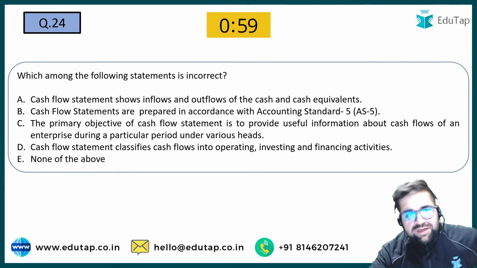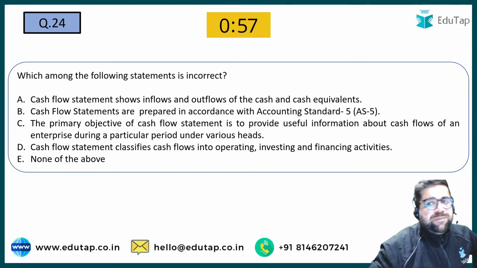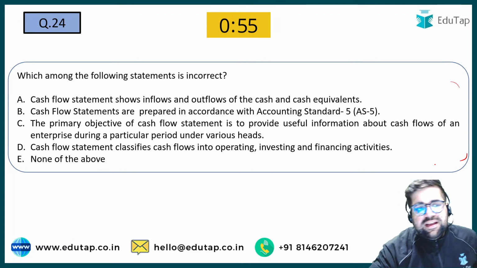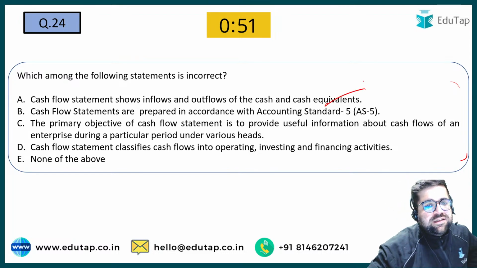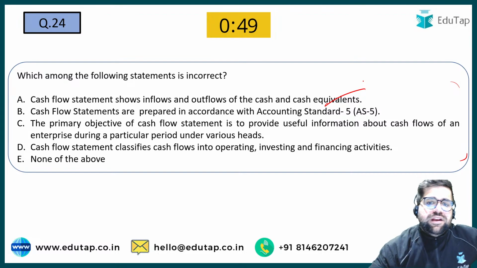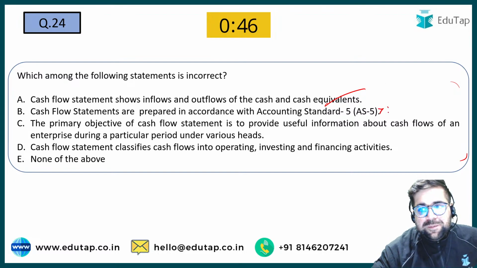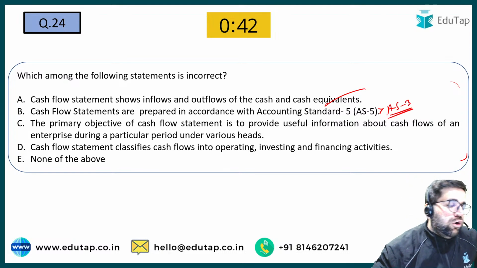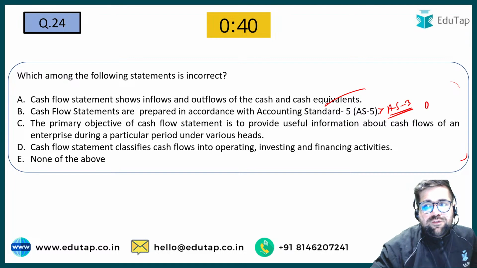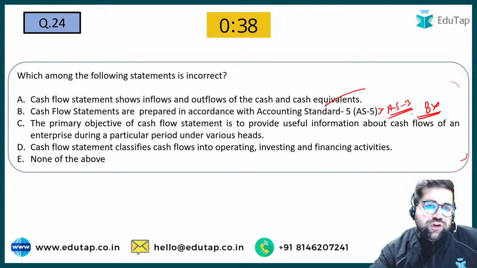Now let's move to 24. Which of the following statements is incorrect? Try to identify the incorrect statement. Cash flow statement shows inflow and outflow of cash. Yes. Cash flow statements are prepared in accordance with AS5. No, they are prepared with AS3. Accounting standard 3 is applicable on your cash flow statements. Therefore, B is the incorrect one and it is your answer too.